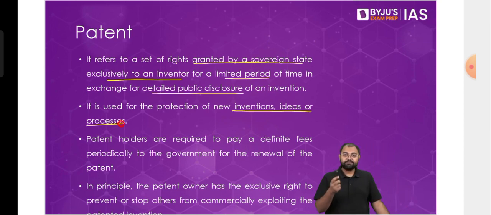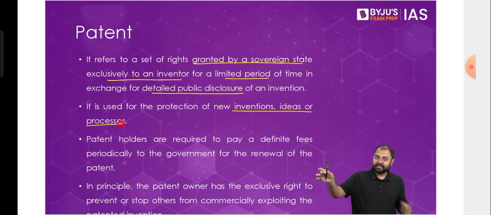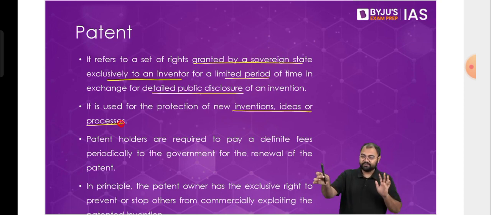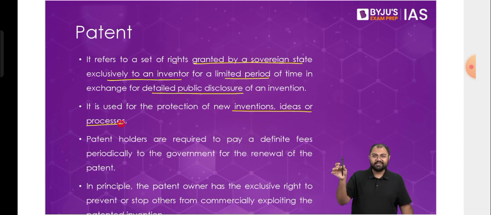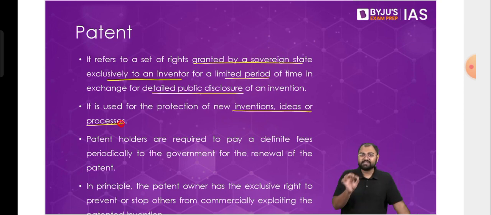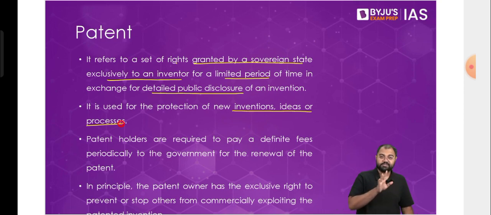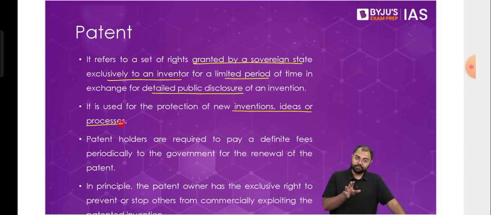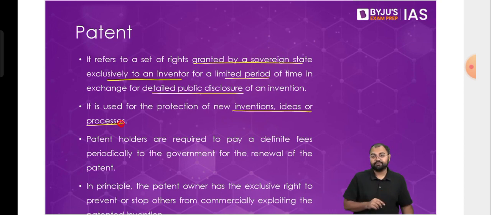And then with that fountain pen, I go to the government and say that, look, this is a new product that I have made. I want an intellectual property right associated with it. I need a patent for it. So to get that patent, first I will disclose all the information about this pen. How exactly did I make this pen? What was the research that went behind the scenes? What are the things that I'm using? What is the process that I'm using? What are the ingredients, for example, that I'm using? So each and every minutest of the information will have to be disclosed to the government first. Right? I'll disclose all this information to the government of India first. And once I've disclosed this information, then after that, the government will start analyzing whether there is something similar that already exists.